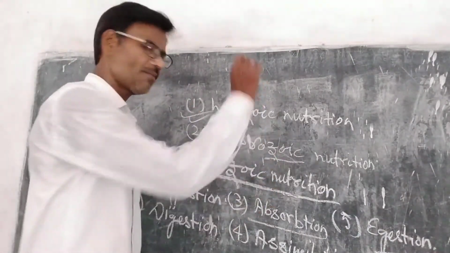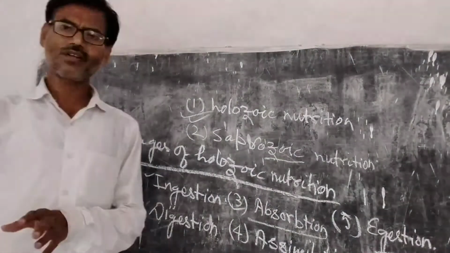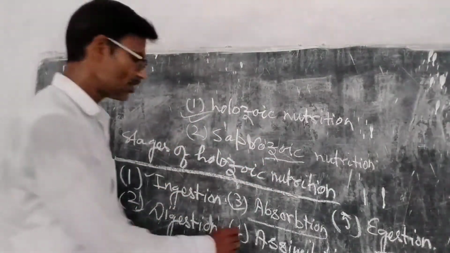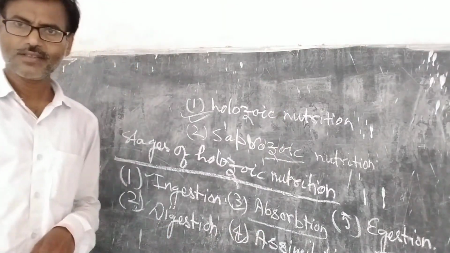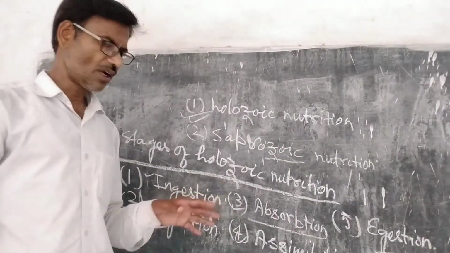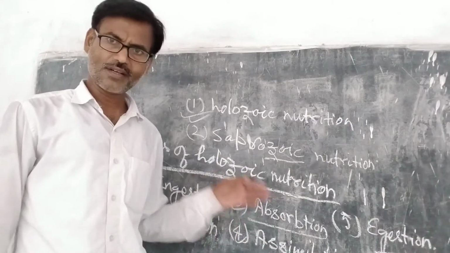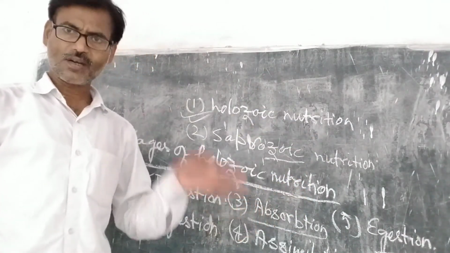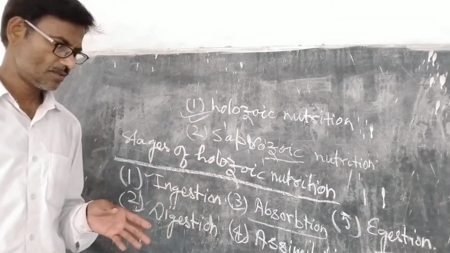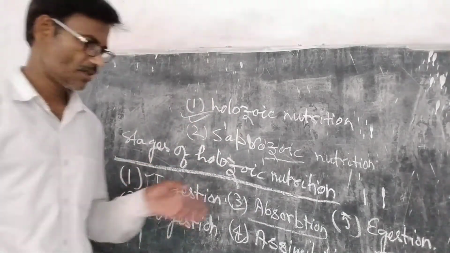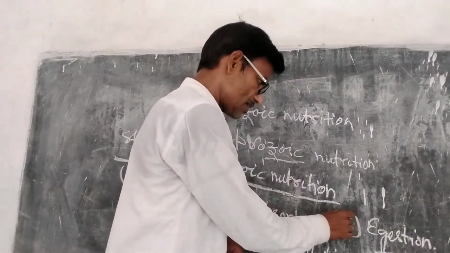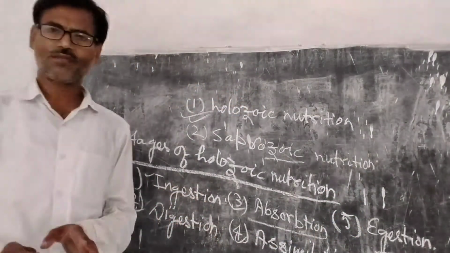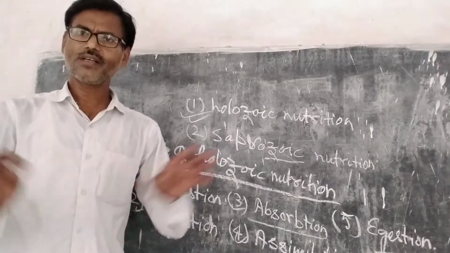The third stage is absorption, in which digested food gets mixed with blood. Fourth is assimilation, right? The food after absorption enters inside the cell and is converted into a component of protoplasm. This is called assimilation. Fifth and last stage is egestion, in which the undigested part of food is eliminated from the body of the animal.